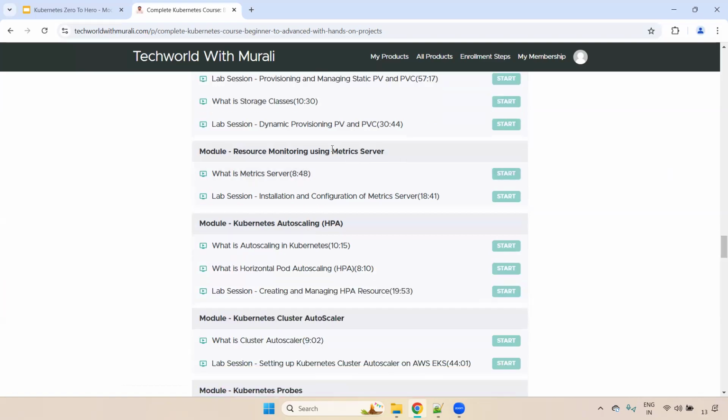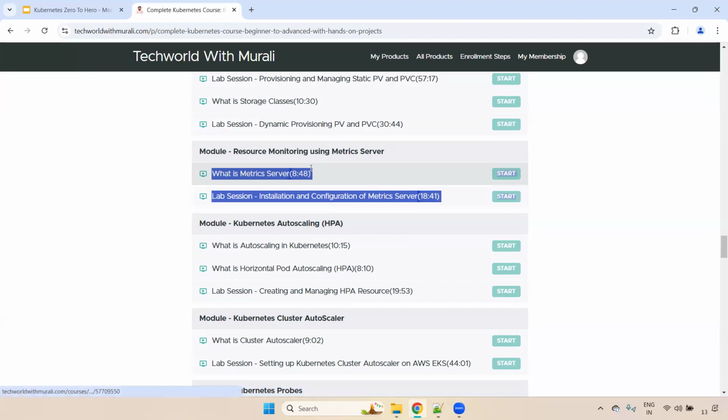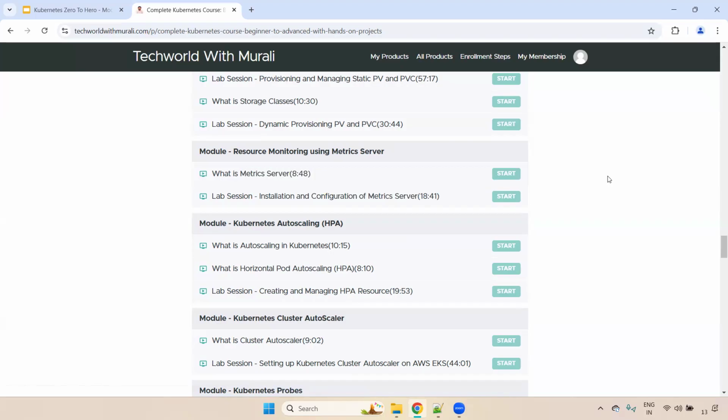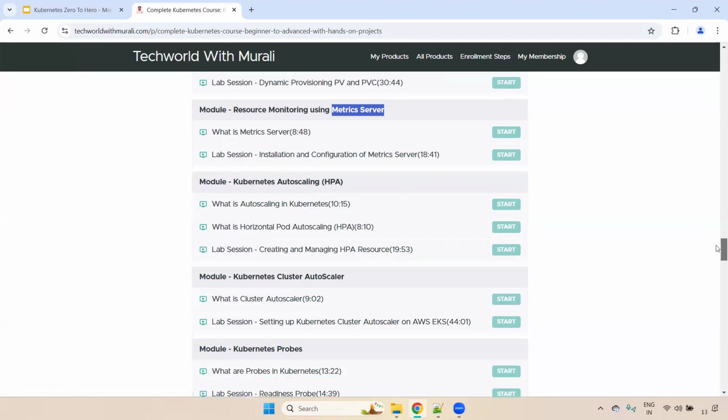Metric server. Where exactly will the metric server be used? When you install the metric server, we can check the CPU and memory of a particular pod and of the worker nodes. You can see it. Remember one more thing: if you want HPA to work, you should install the metric server. If you don't install the metric server, HPA won't work. HPA is horizontal pod autoscaling. Remember, this HPA is also most important.